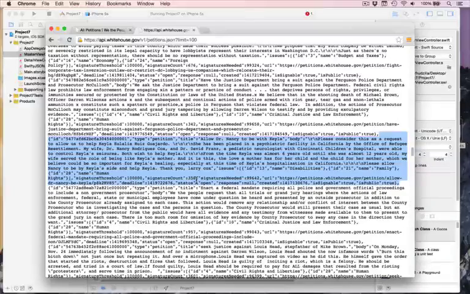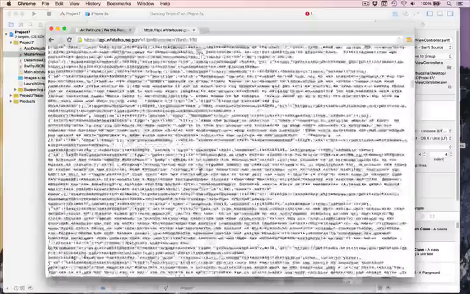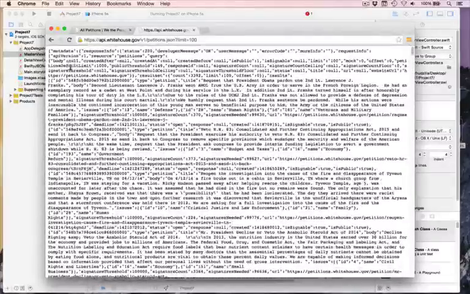We want to use that information to navigate our way through. And first up, let's scroll to the very, very top and see what other information we have at the very top. Because you can see here, there is some metadata, response info, a status, developer message, and then a load of results, a load of petitions. So we're going to try and parse that out.